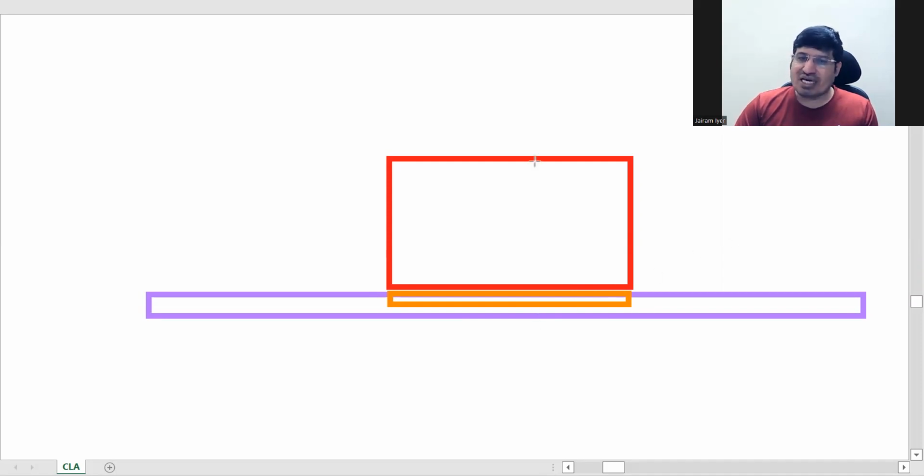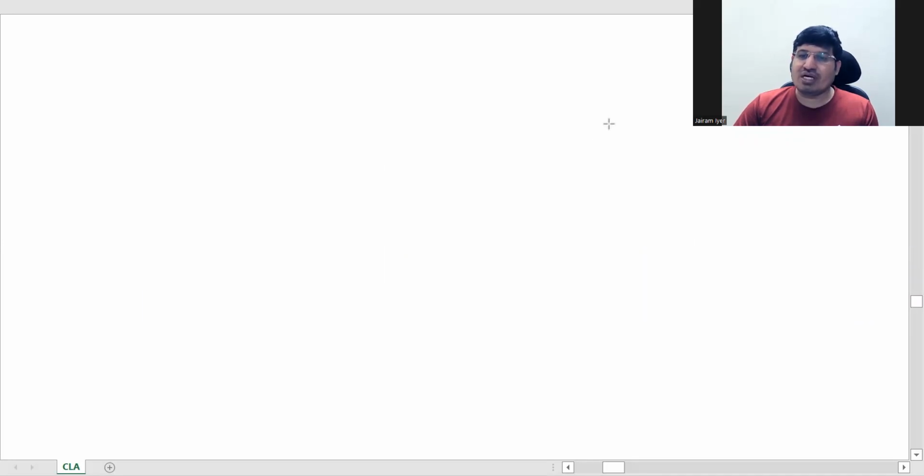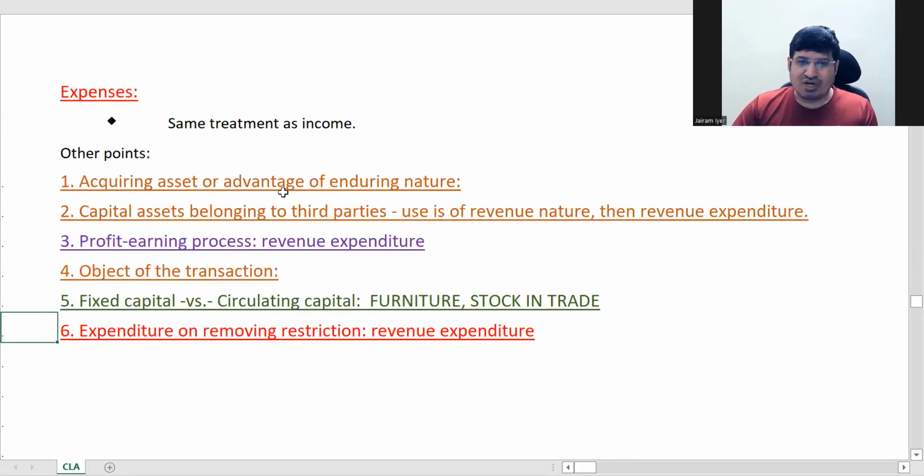If you have put a case or litigation and incurred expense for that, it will be revenue, because it is for your regular business earning process. If you are putting any case or suit for defending yourself in doing your regular business activity, that will be revenue.